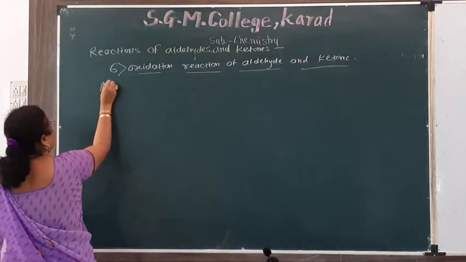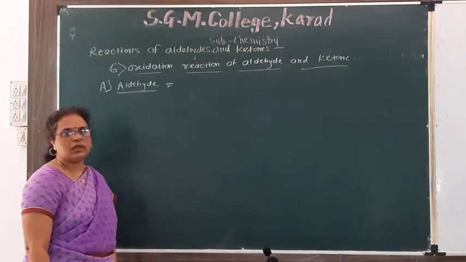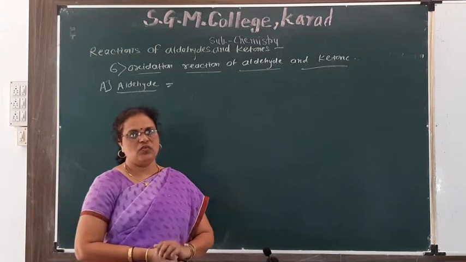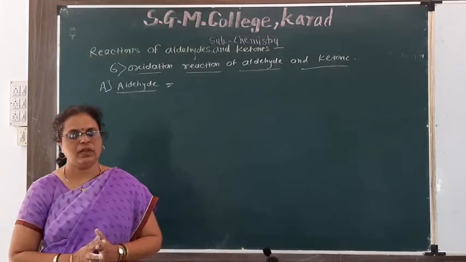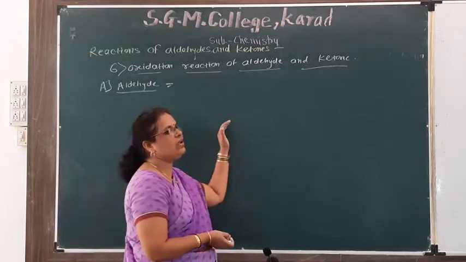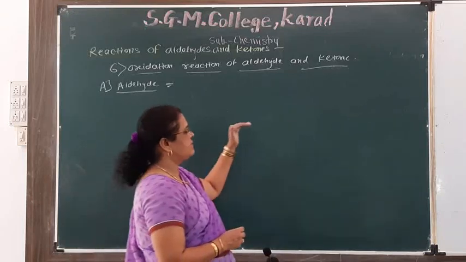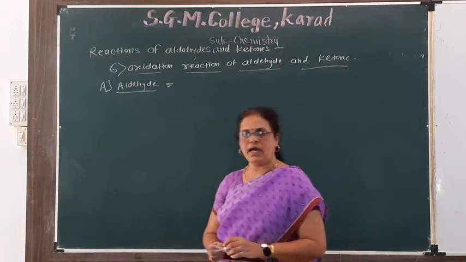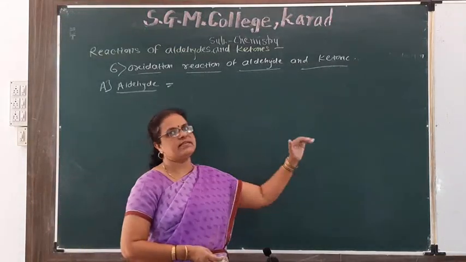First, in case of aldehyde, aldehydes are easily oxidized to give a carboxylic acid with the same number of carbon atoms. Here the oxidizing agents used are acidified K2Cr2O7, alkaline KMnO4, CrO3 or dilute HNO3. These oxidizing agents are used in this reaction.